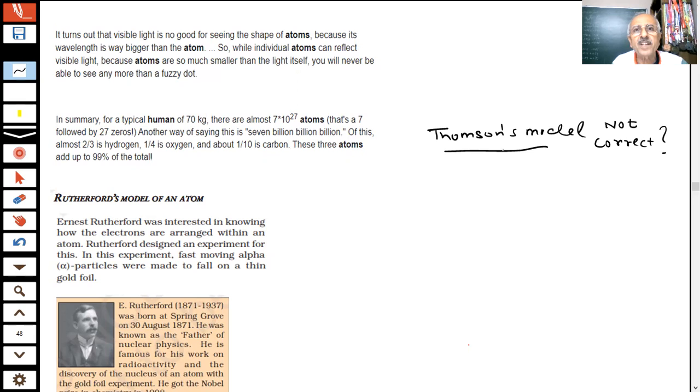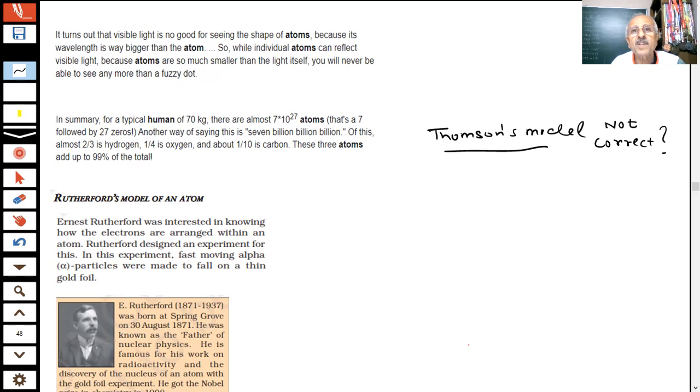You know the interesting thing about atoms and the electrons and protons which are present: you cannot see the atoms by visible light. Why? Because the wavelength of the visible light, the light which is coming from the sun, the light which is coming from your fluorescent tubes and bulbs, students, is bigger than the atom.